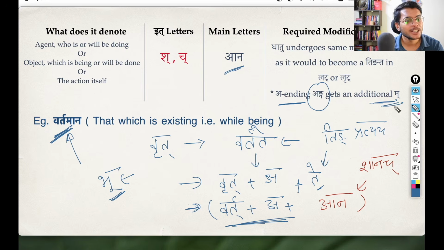So we will get this additional ma before this ana. So essentially we are kind of adding a mana. Okay, so this is the equation we have, vartamana. That is what you get as the pratipadika, vartamana, that which is existing or one who is existing. Okay, because vrit means to exist, to be. Okay, so I hope this is also clear.